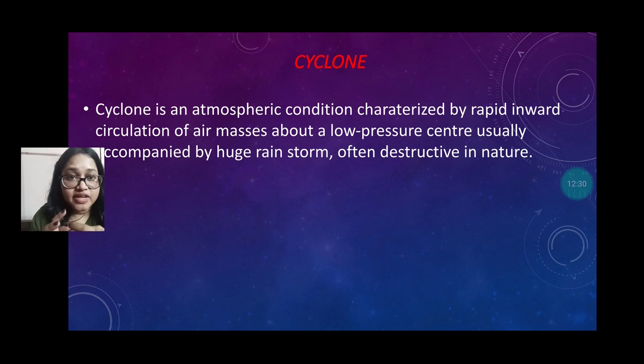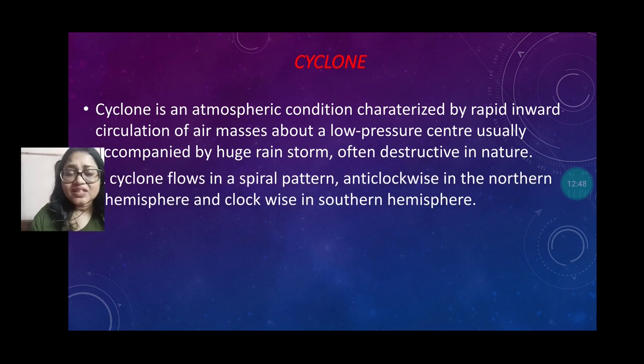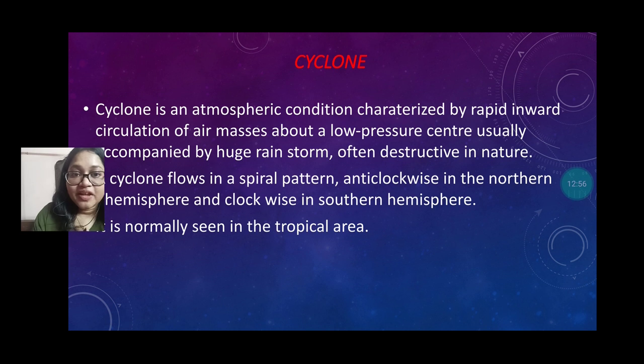So a cyclone is an atmospheric condition characterized by the rapid inward circulation of air masses about a low pressure center, usually accompanied by huge rainstorms, and it is often destructive in nature. Cyclones flow in a spiral pattern, anti-clockwise in the northern hemisphere and clockwise in the southern hemisphere, and are normally seen in tropical areas.